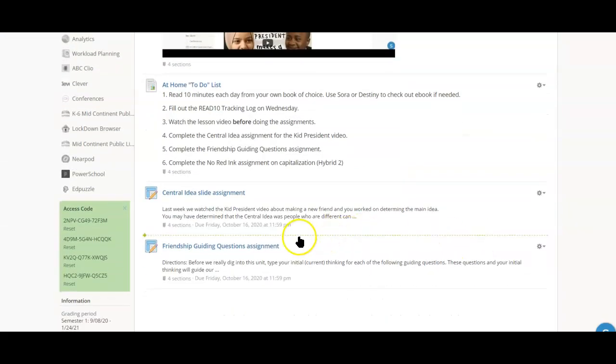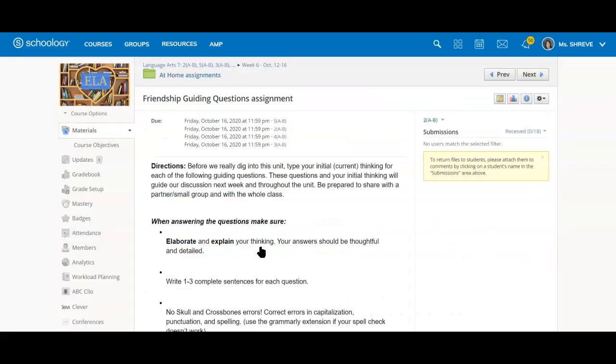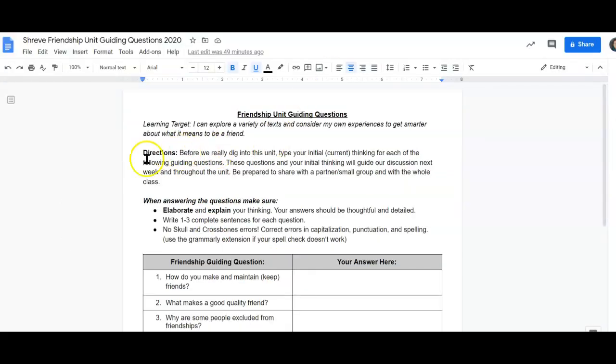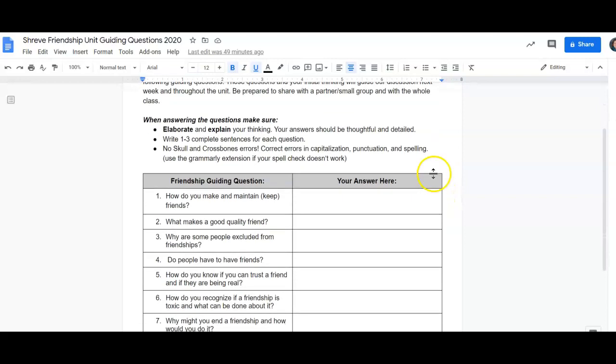Your second assignment is the Friendship Guiding Questions assignment. When you open that, you will see the directions are here, and they are also written in the assignment. So I will go to the assignment. It says, before we dig into this unit, you will record your initial thinking for each of the following guided questions. These questions will guide our discussion next week and throughout the unit. Be prepared to share your answers. So when answering the questions, make sure you do these things. Elaborate and explain your thinking. This means your answer should be thoughtful and detailed. You need to write 1 to 3 complete sentences for each question. So in each box, 1 to 3 complete sentences.